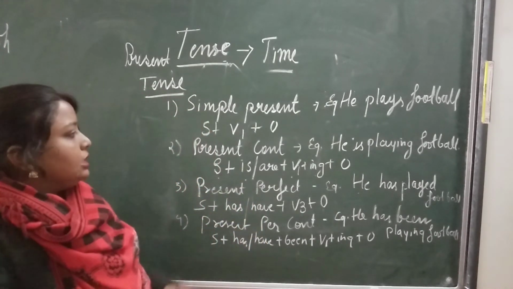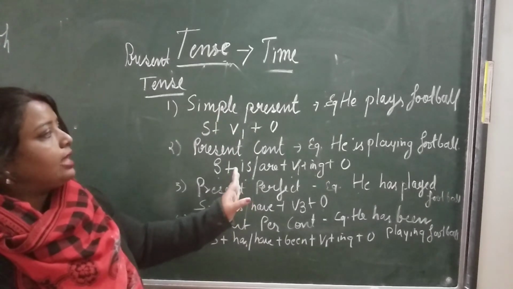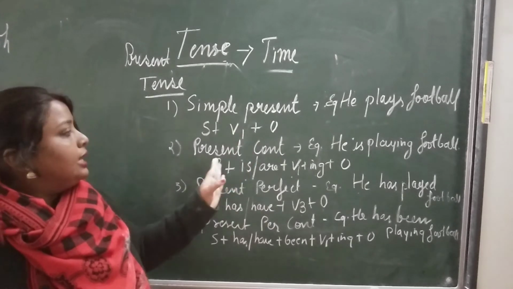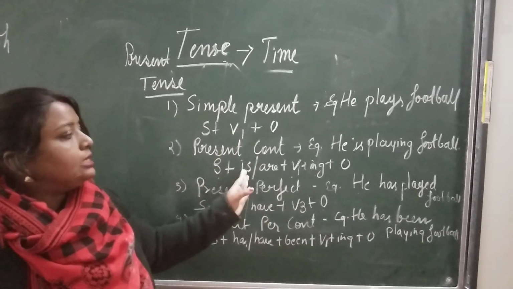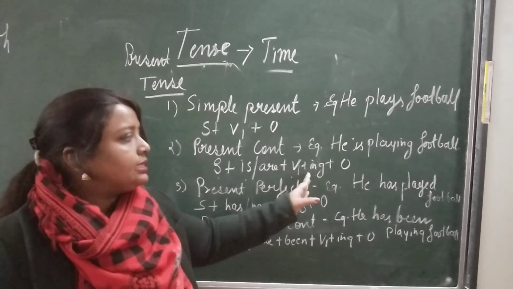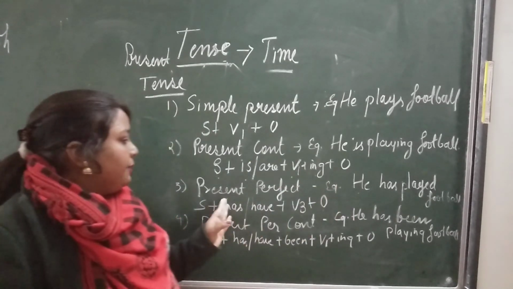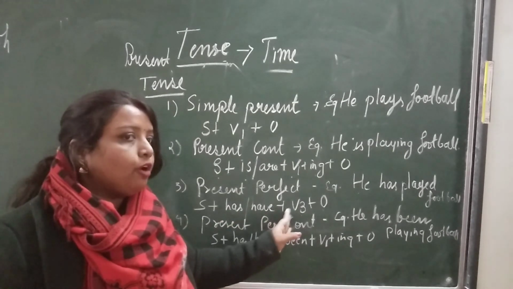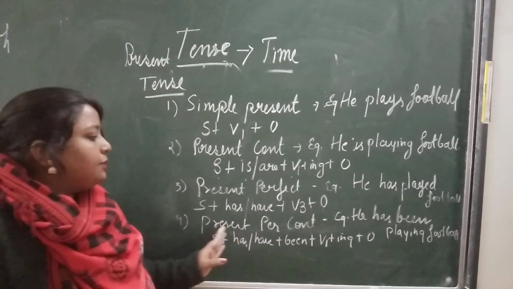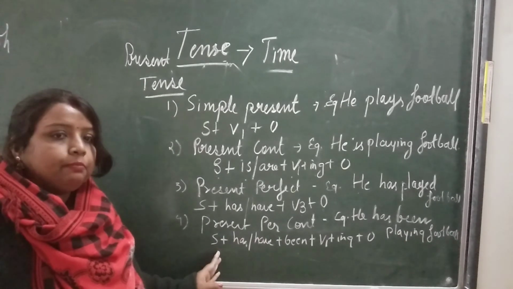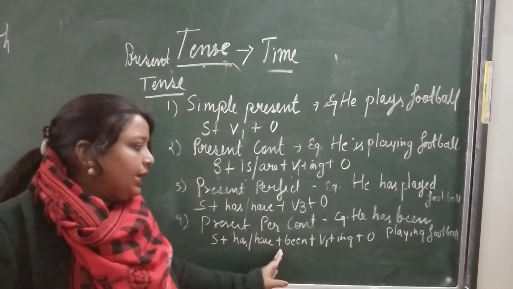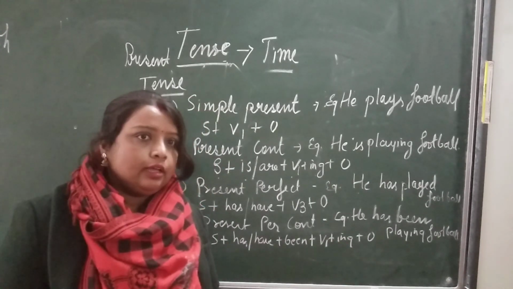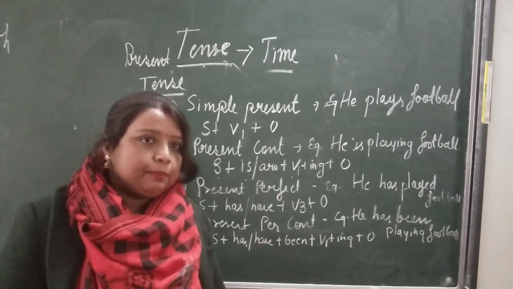Clear? So here again I am making you revise. Simple present: subject plus verb first form. Present continuous: subject plus is or are plus verb first form plus ing plus object. Present perfect: subject plus has or have plus verb third form plus object. And present perfect continuous: subject plus has or have plus been plus verb first form plus ing plus object. Clear? Present form clear? Simple present? Yes.